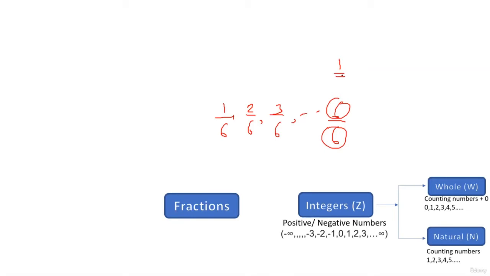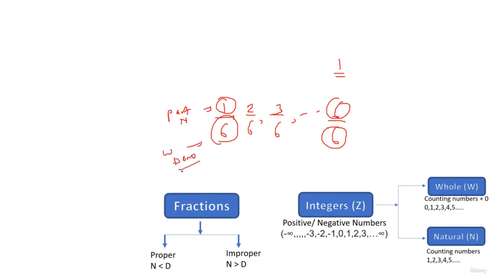Okay. Now, fractions are categorized into two: proper fractions and improper fractions. Let's understand the distinction between them. So, guys, in the fractions, the upper part is the part of the whole. Okay, so the part is the numerator, and the whole is the denominator. Okay, so whenever the part is lesser than the whole, it makes sense. We have a part of something, right? It's a proper part of something, hence it's called a proper fraction. On the contrary, whenever the part is greater than the whole, we call it improper.